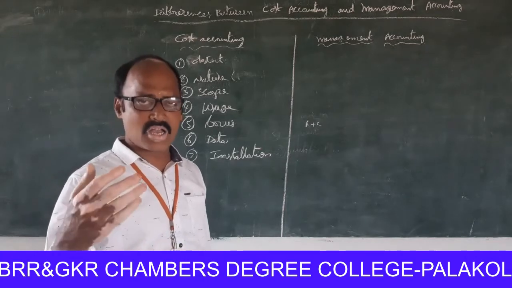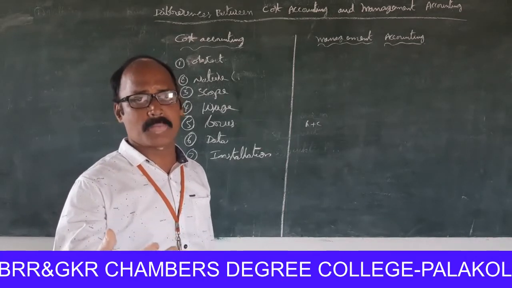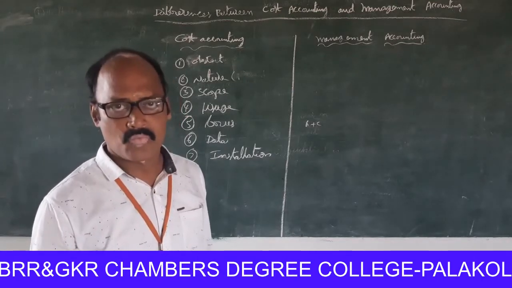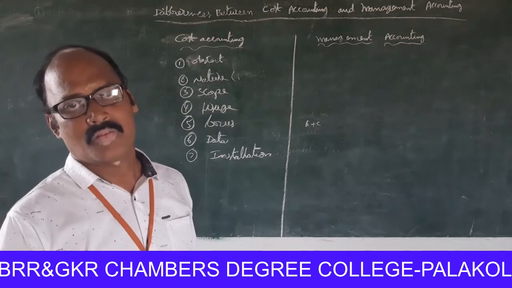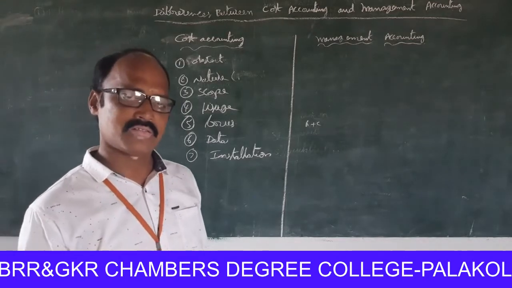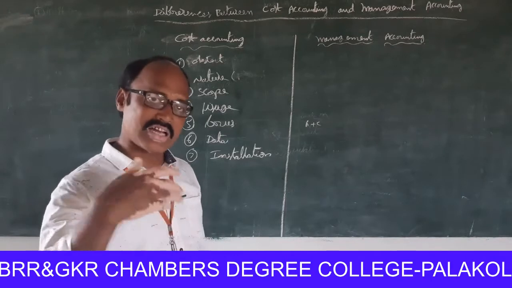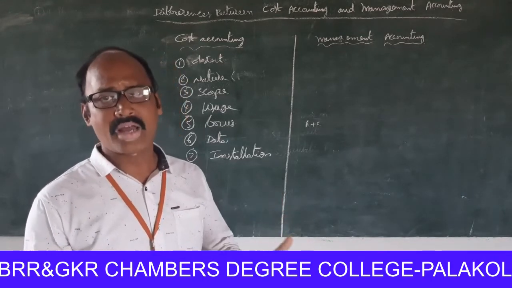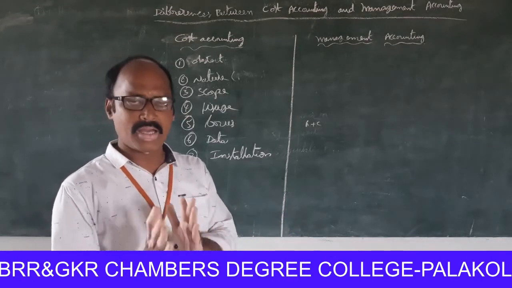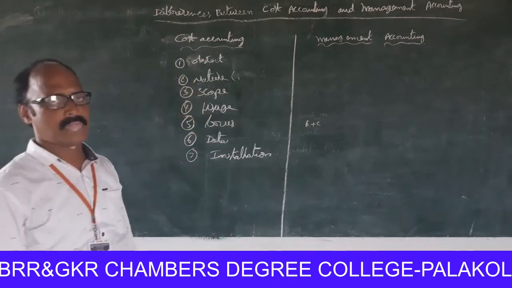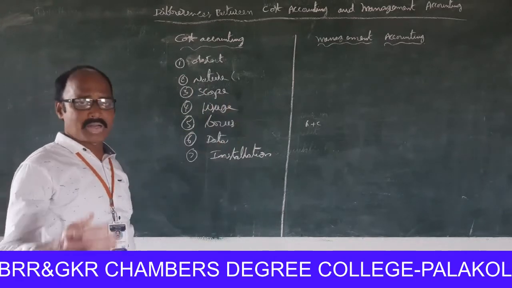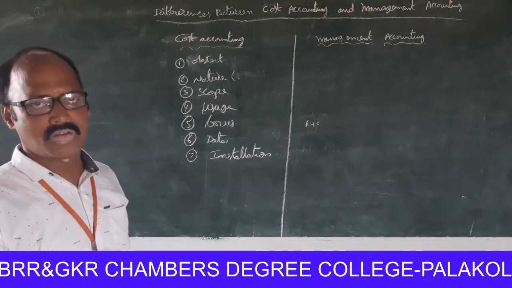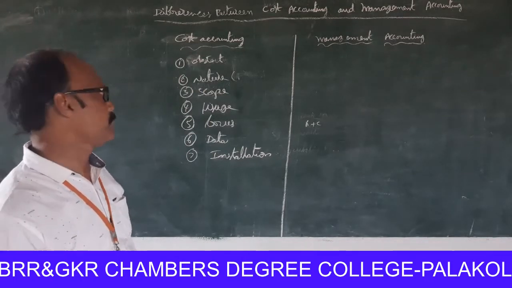So cost accounting provides cost information to the managers for price fixation, for price policies, for cost control. Management accounting provides all the information to the managers for decision making.